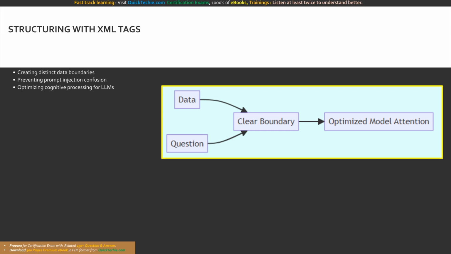This flowchart demonstrates structural parsing. Wrapping components in XML tags creates a clear boundary between static data and the active query, ensuring optimized model attention and preventing cognitive confusion during generation.